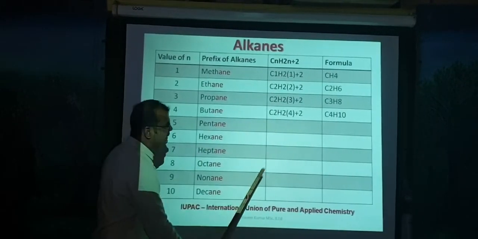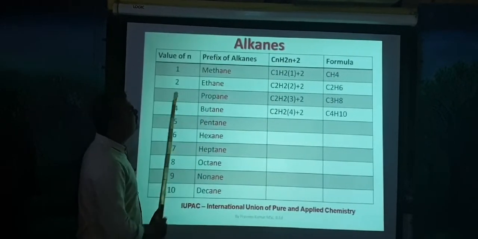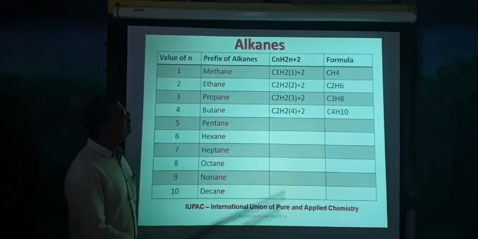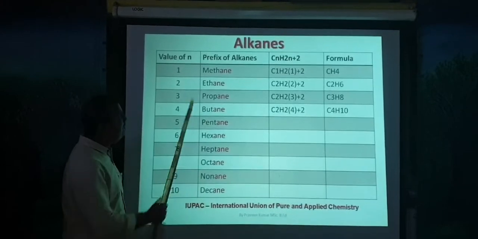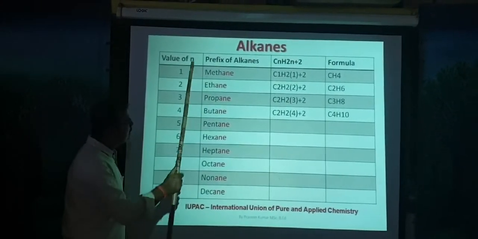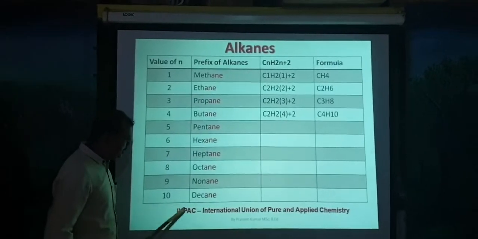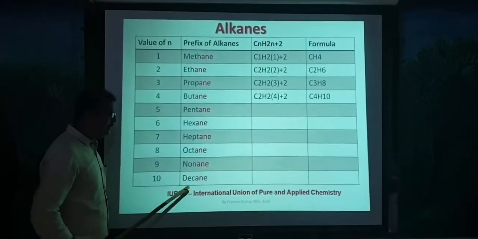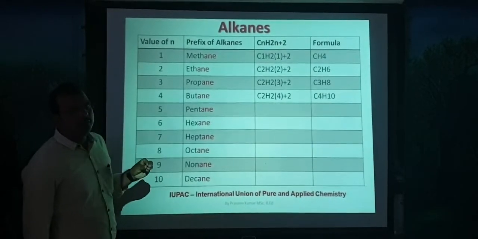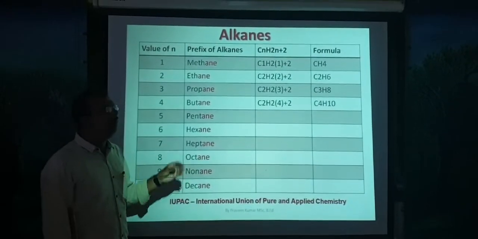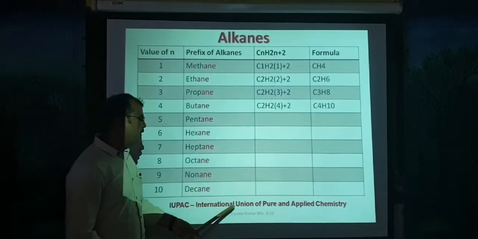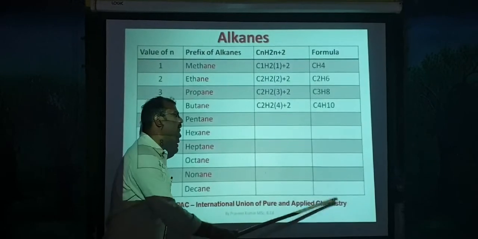These are the first 10 members of the alkanes. All these names, meth to deca, are given by IUPAC. What is IUPAC? This is the union which gives names to carbon compounds. Its full form is International Union of Pure and Applied Chemistry.